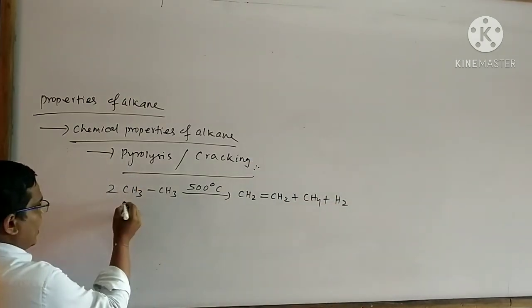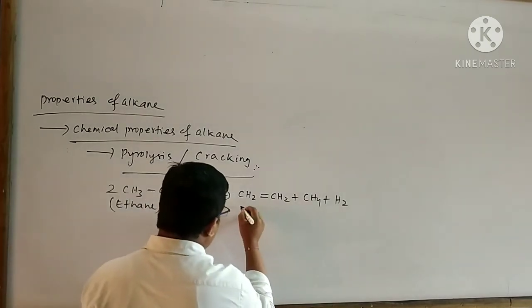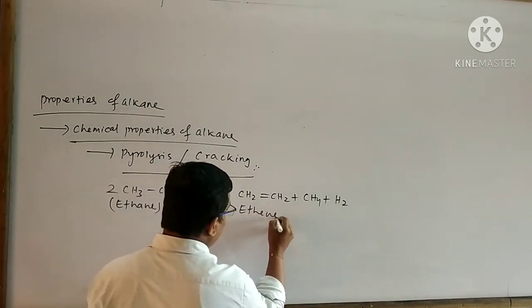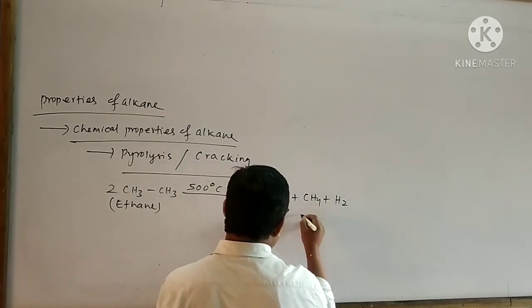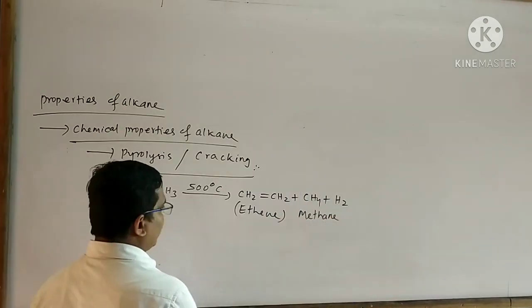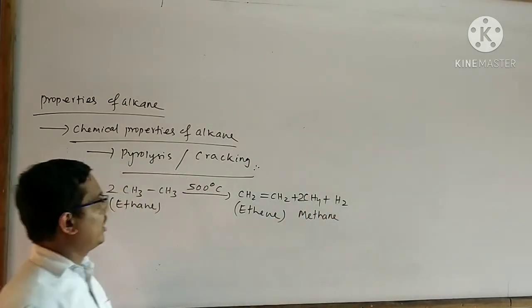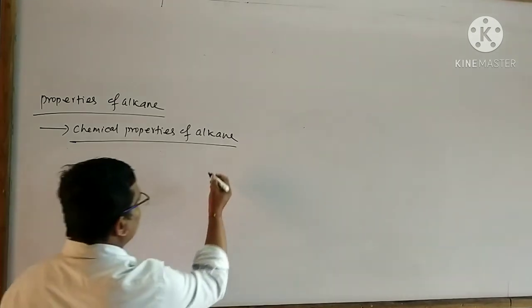The name of this reactant is said to be ethane. The name of this product is said to be ethene. The name of this byproduct is said to be methane. Similarly, you can take also another example to explain the pyrolysis of alkane.